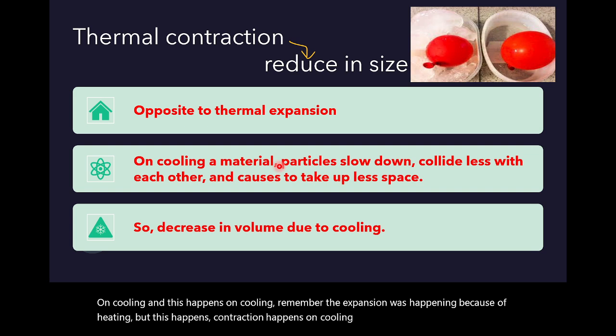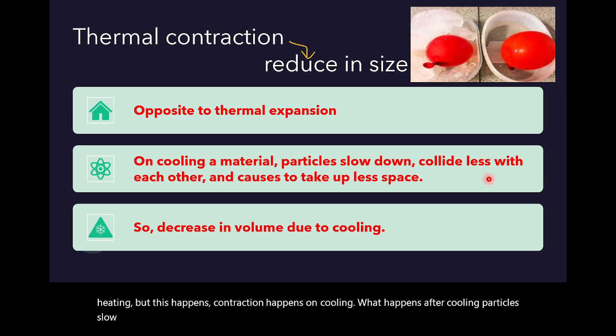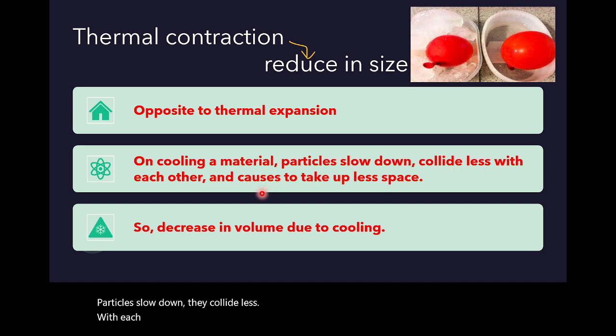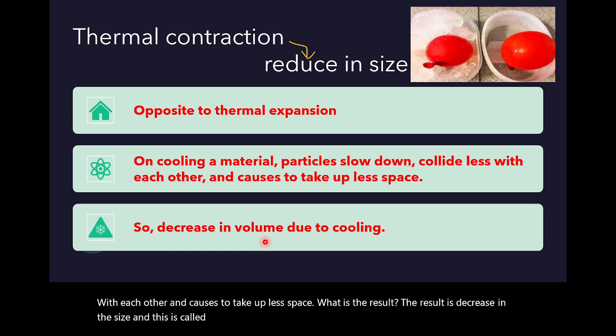What happens after cooling? Particles slow down, they collide less with each other and take up less space. What is the result? The result is decrease in size, and this is called thermal contraction. So this is opposite to thermal expansion.